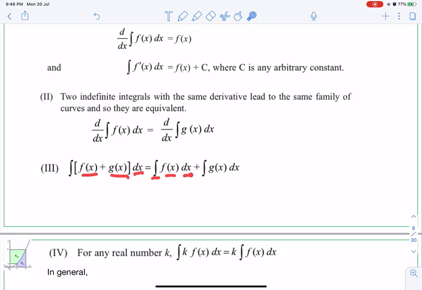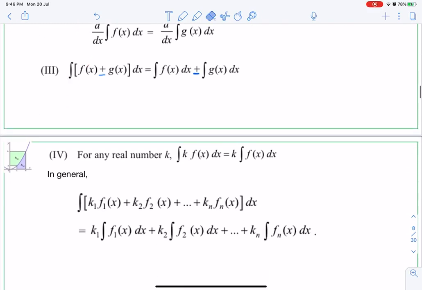Then the third property says integral f of x plus g of x dx is equal to integral f of x dx plus integral g of x dx. It means plus or minus can be separated here. Okay, if plus or minus is together in the integration, then we can separate the integral for each one of them. So similarly, if you have some constant multiple with a variable function in the integral, then that constant can come out of the integral sign. Okay, so the constant will come out of the integral sign and we will integrate f of x dx only.